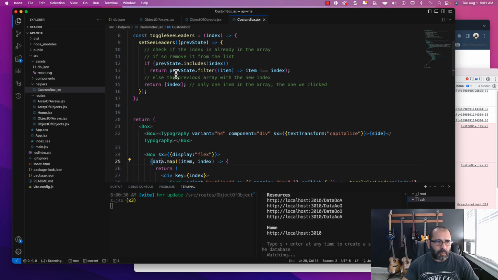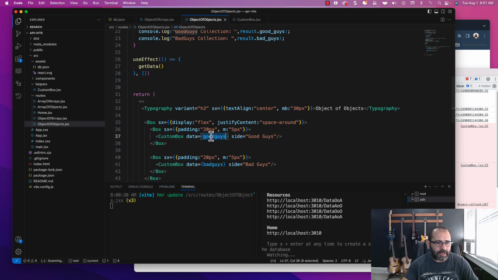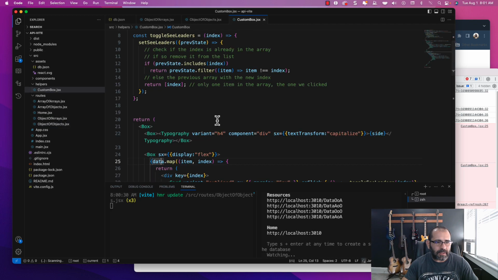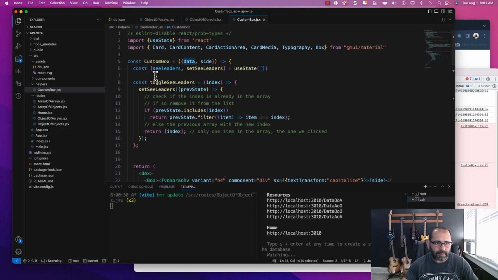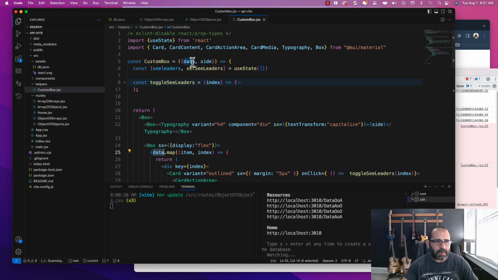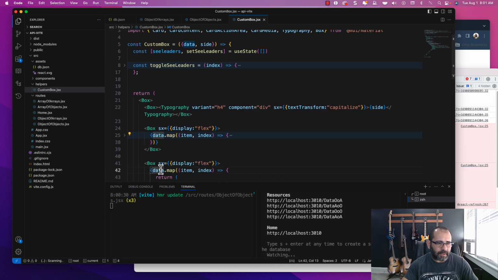We are injecting into this data a piece of state by way of this prop, and it is going to be injected everywhere you see this word data, which is there and here. That has a map function, which means it could only work if that piece of data is an array.